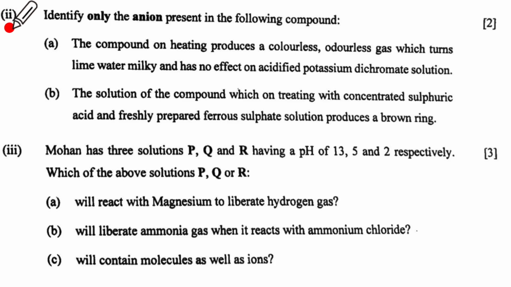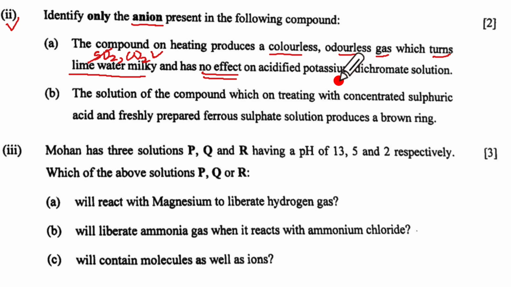Let us continue with Question 3, second part. Identify only the anion present in the following compounds. A says the compound on heating produces a colorless, odorless gas which turns lime water milky, which means it could be either sulfur dioxide or carbon dioxide, and has no effect. Now when it says no effect on acidified potassium dichromate solution, which means it is not SO2, it will be CO2. Carbon dioxide has been released. Now which anion is going to release carbon dioxide? It has to be carbonate.